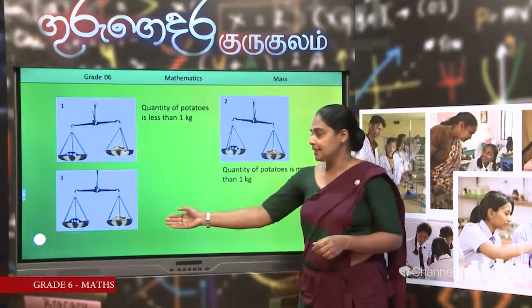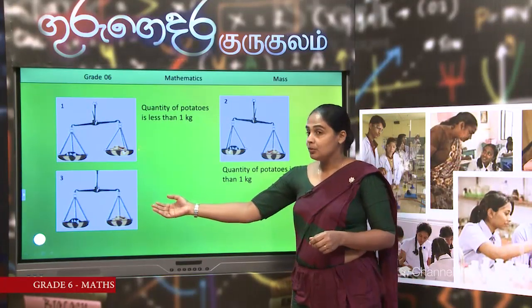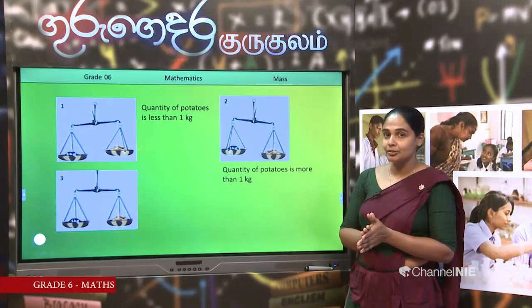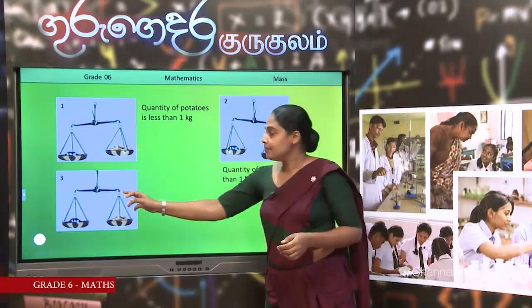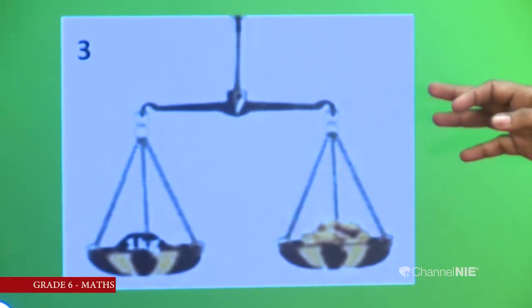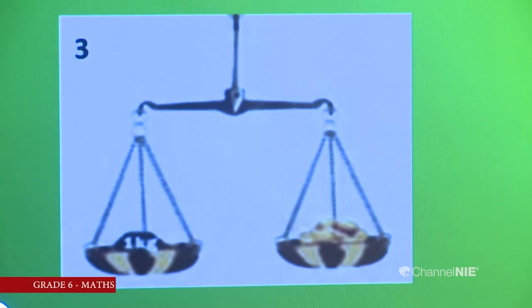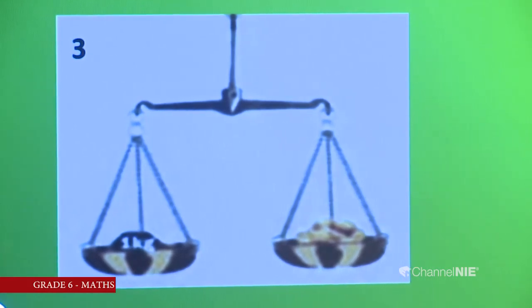In the third picture, now the two pans are at the same level. Then what is your decision? You know it. The beam is horizontal. Then we can decide the masses in both pans are the same.